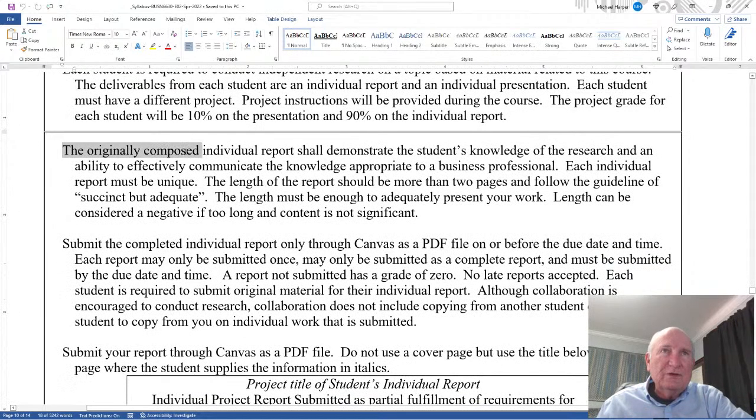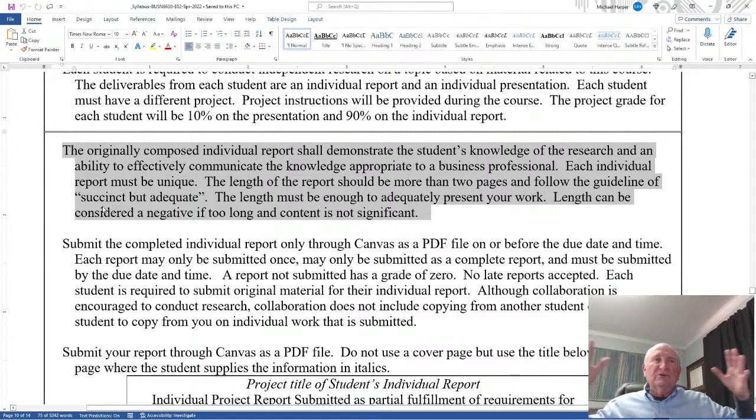Okay, the original composed individual report shall demonstrate a student's knowledge of the research and an ability to effectively communicate the knowledge appropriate to a business professional. Each individual report must be unique. The length of the report should be more than 2 pages and follow guidelines of succinct but adequate. In other words, I really don't want 10, 15, 20 pages coming in. 2, 3, 4 pages are usually what I get, and that's all you need just to outline and to report on what you've learned.